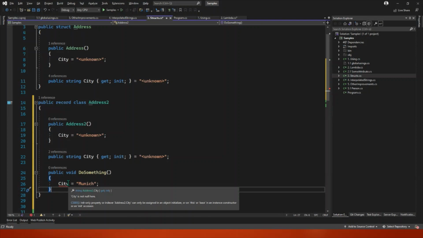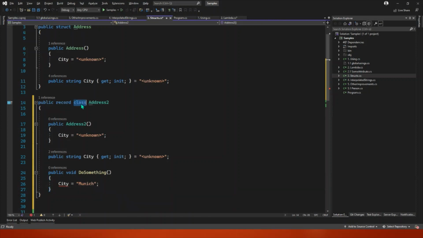Microsoft suggests that if you want immutability, you should use records because they are actually better at something. If I rename that to struct, for example, you remember that structs are value types. The difference between non-record types and record types is the equality.